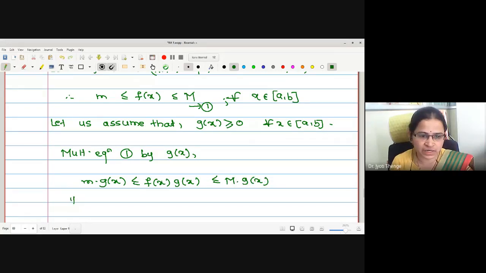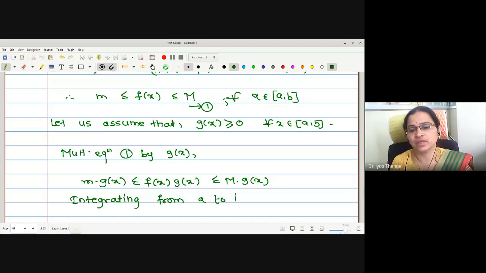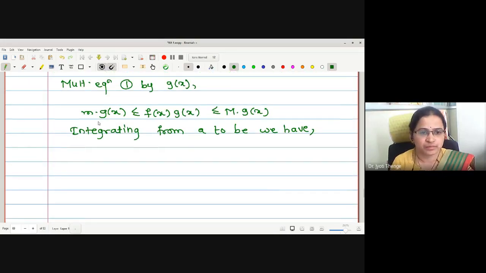Next step, we will integrate between the limits a to b. Integrating from a to b, what do we have? Small m and capital M are constants, therefore taken outside the integration.